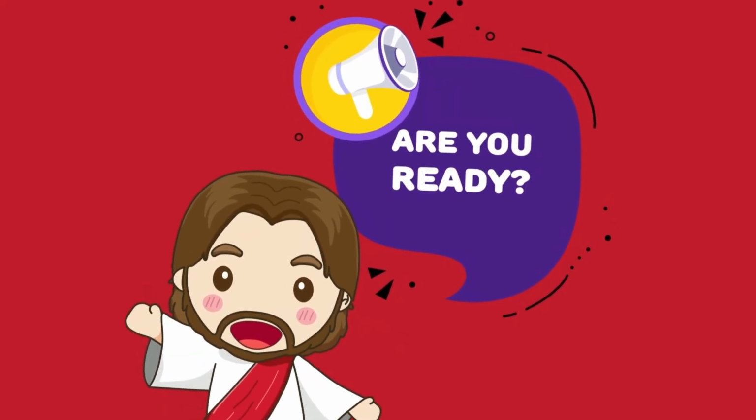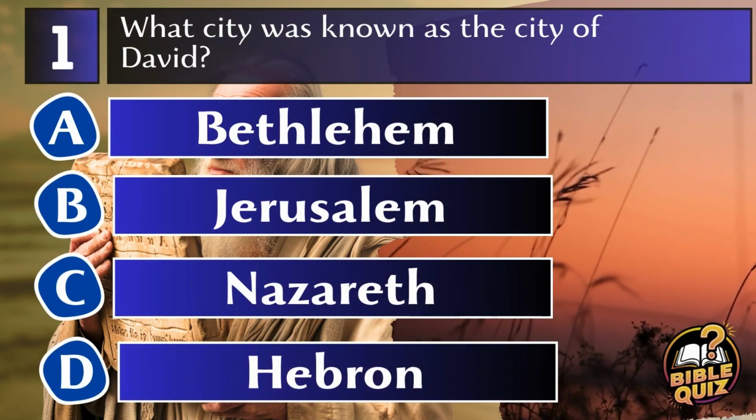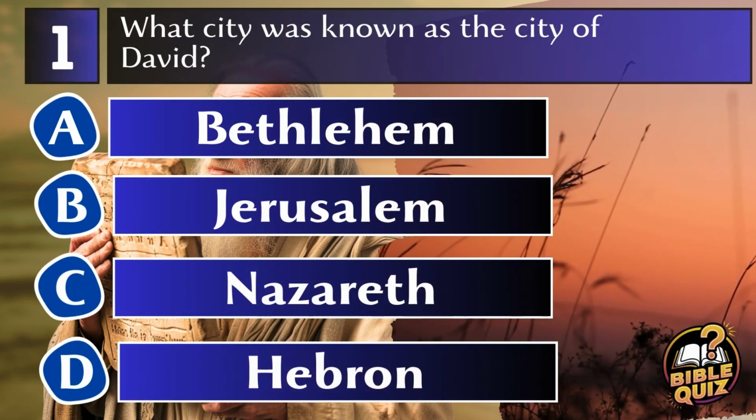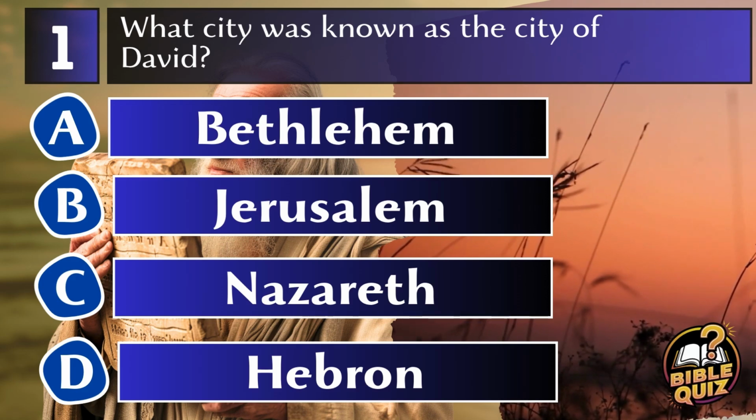Are you ready? Let's get started. Question 1. What city was known as the City of David? A. Bethlehem. B. Jerusalem. C. Nazareth. D. Hebron.